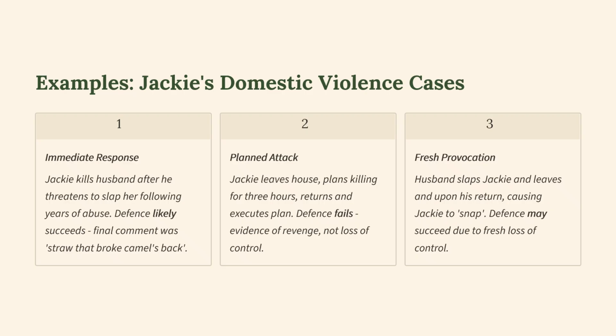Look at the second situation. Planned attack. Jackie leaves the house, plans the killing for 3 hours, returns and executes the plan of killing her husband. Defence fails. Evidence of revenge, not loss of control. And then look at the final example. Fresh provocation. Husband slaps Jackie and leaves, and upon his return causes Jackie to snap. Defence may succeed due to the fresh loss of control.